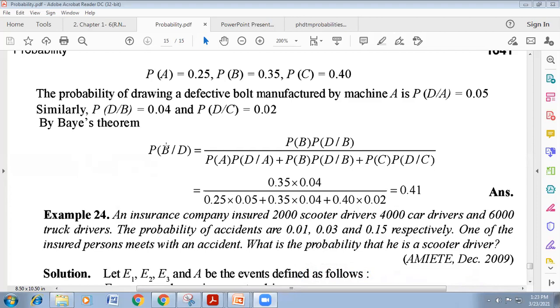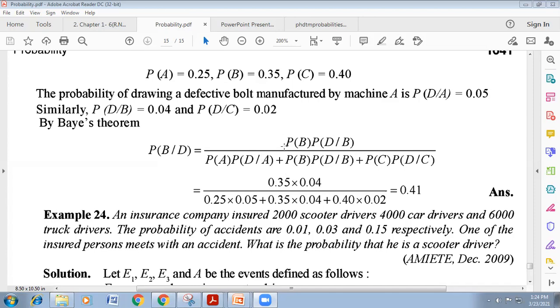Okay, the probability of B, the probability of defective bolts, and it must come from the second manufacturer, machine B. The formula comes from Bayes theorem. So the probability of machine B multiplied by the probability of a defective bolt given that it comes from machine B. There are three terms because there are three machines. One is machine A, and this is the sample space for machine A. This is the sample space of machine B, and this is the sample space for machine C.